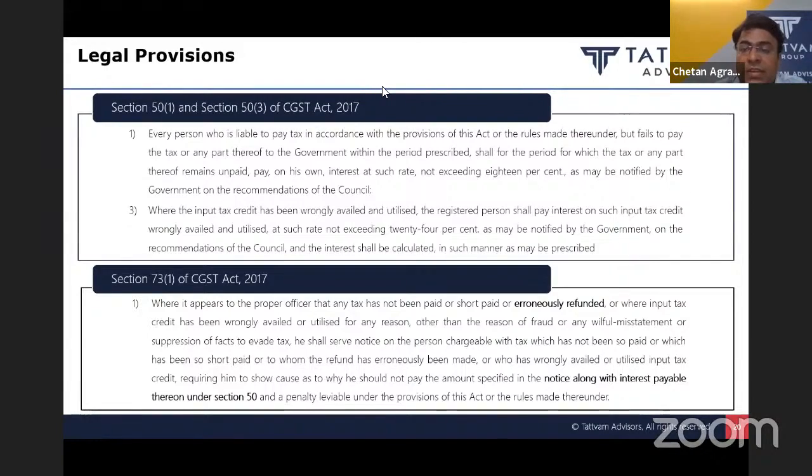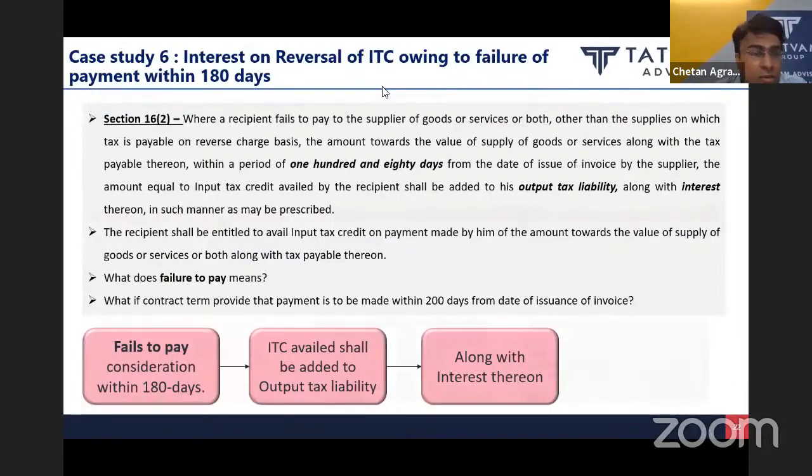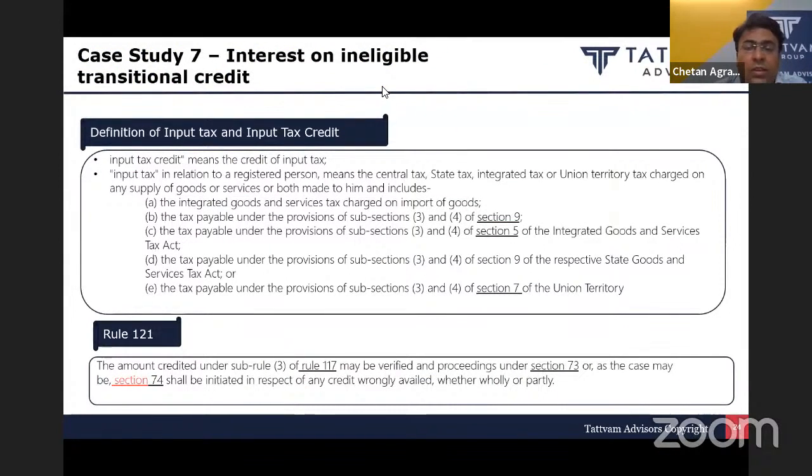But if we see the definition of ITC, which we have already seen, they have not covered the transitional ITC. So in our view, we can argue that the department does not have any power to recover this ITC on wrong availment of transitional credit, if any, by the taxpayer.